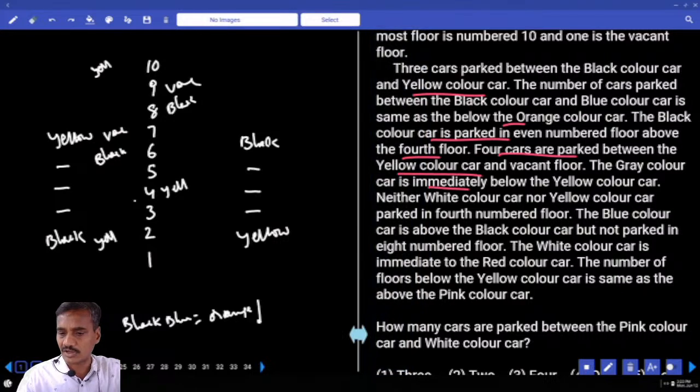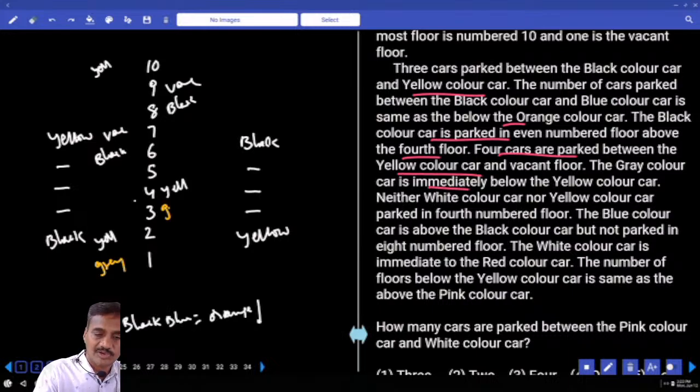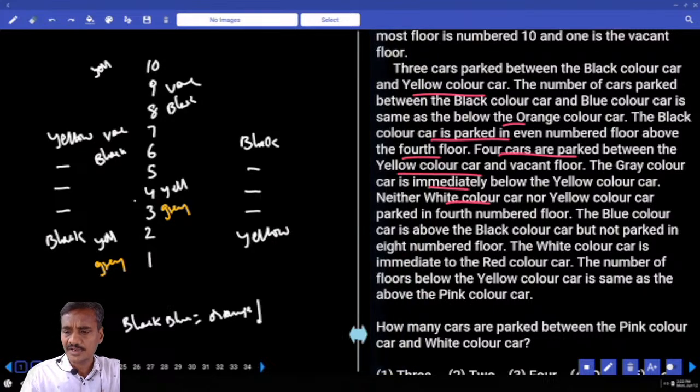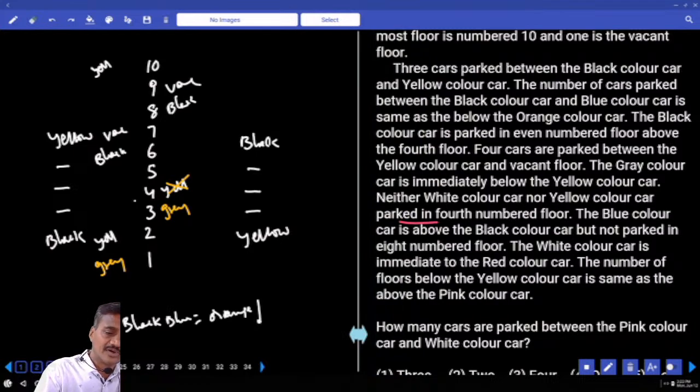The gray color car is immediately below yellow. And gray is immediately below yellow, gray is here. Now gray is immediately below yellow, gray is here. And the next one: neither white nor yellow is parked in the 4th number. Yellow cannot be on the 4th number. Then this case is ruled out or not? Neither yellow nor white can be at the 4th. Yellow and white cannot be at this place. White, 4th place is ruled out.